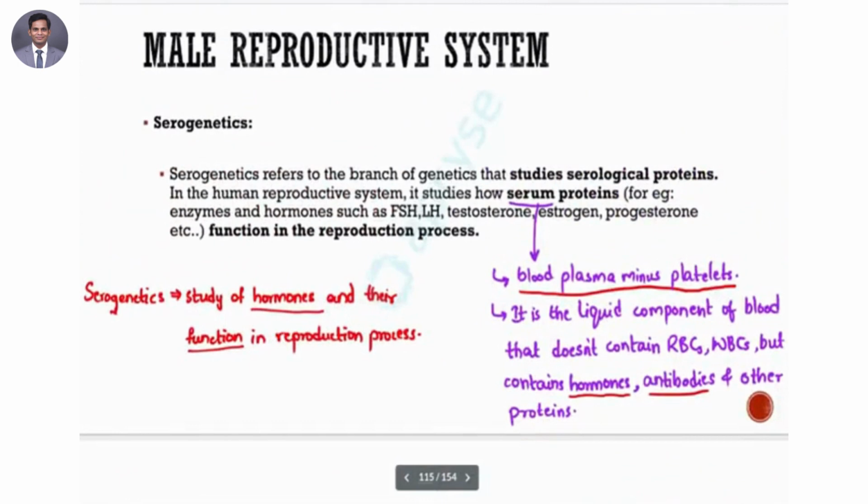Okay, so all good. Shall we go and try to analyze all the serums, and go through all the hormones? Okay, so far so good.